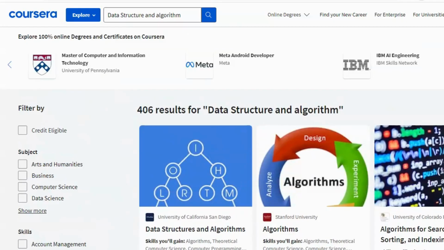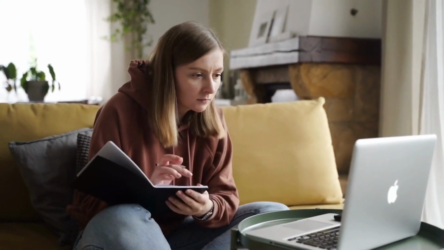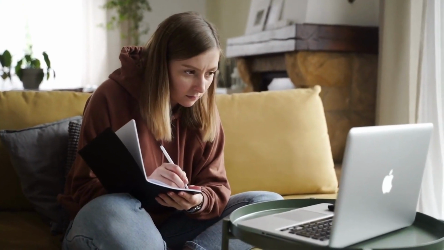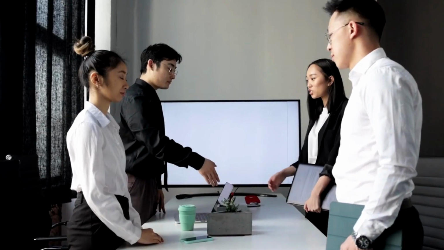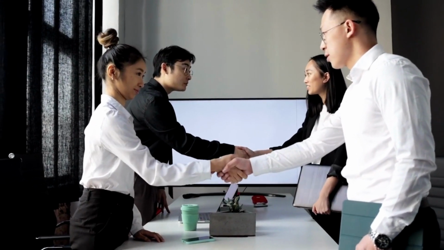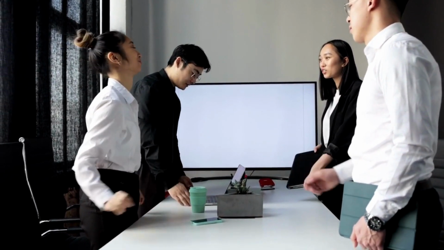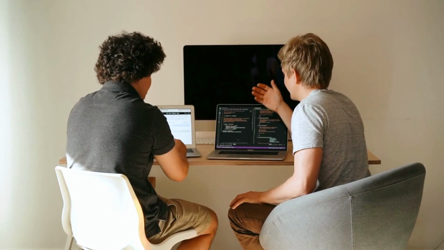There you have it. Our top recommendations for the best websites to learn data structures and algorithms, whether you're a beginner or an experienced developer. These resources can help you improve your coding skills and stay on top of the latest trends and technologies, so go ahead and start learning today.